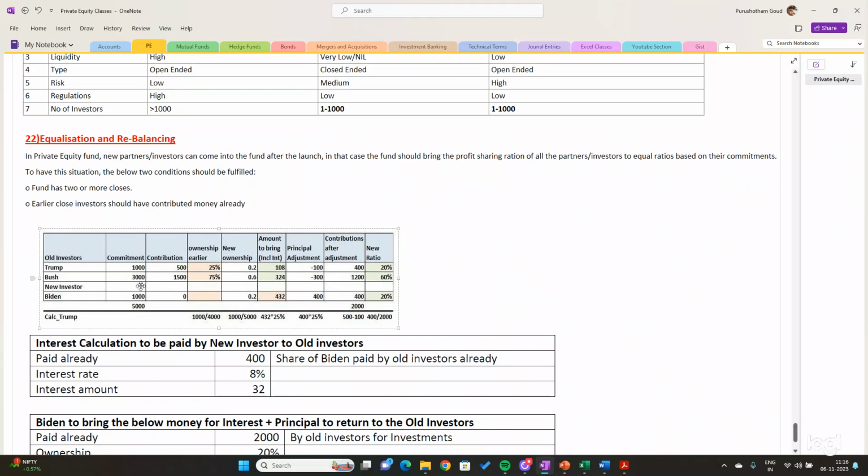Out of this, the principal adjustment of 400 should be shared in their old ratio, 25 is to 75, so 100 and 300. So the contributions after adjustment will be 500 minus 100, which is 400, and 1,500 minus 300, which will be 1,200. This is the contribution after adjustment, and this is the new ratio, 20 is to 60 is to 20. So this is subclose interest and equalization and rebalancing.